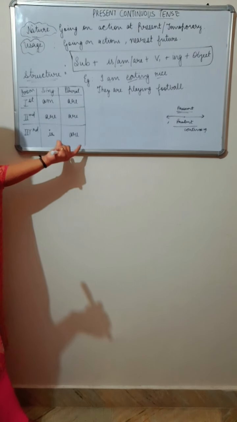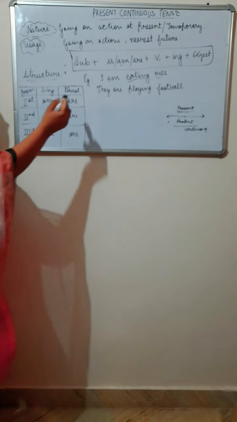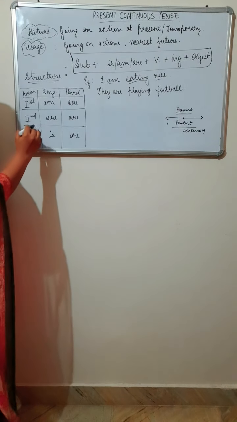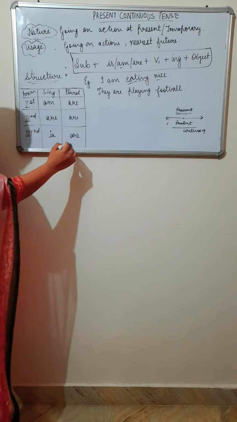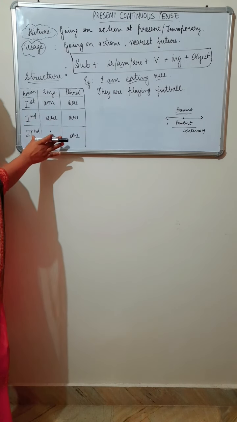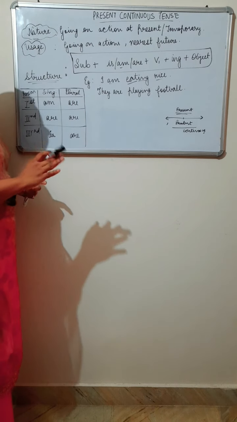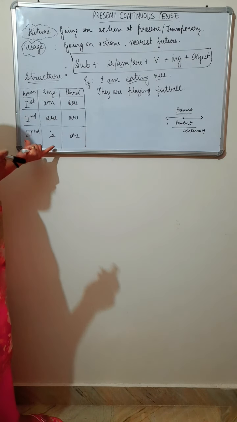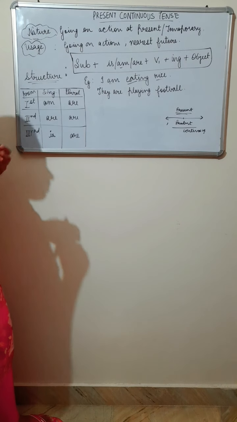Actually, there is a trick to remember. There is plural "are" in all the plurals. First person, second person and third person, there will be "are". Is, am, are. If you remember this table, this will be easy for you. If you revise this table daily, it will be retained in your mind. So this is the structure for affirmative sentences.